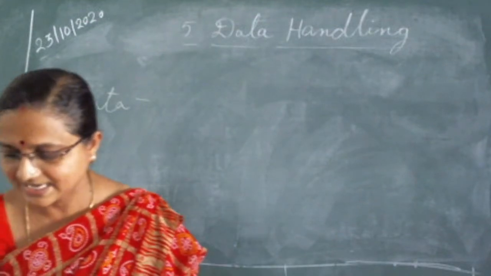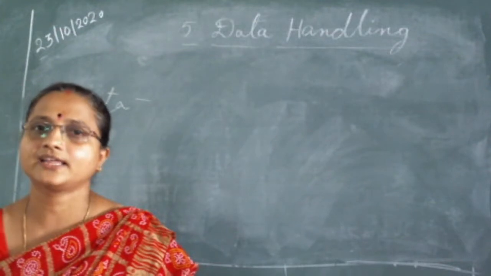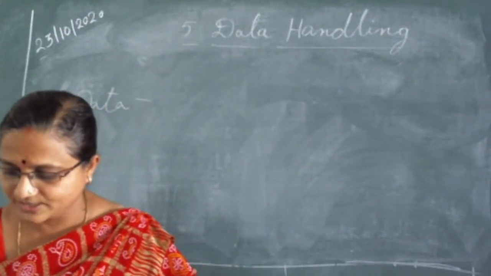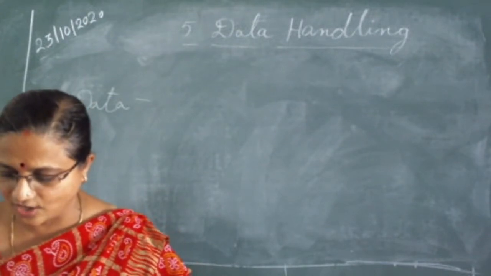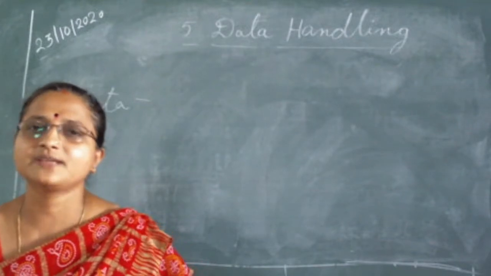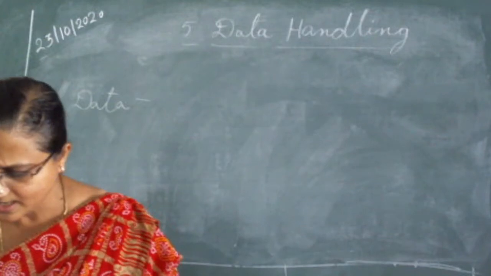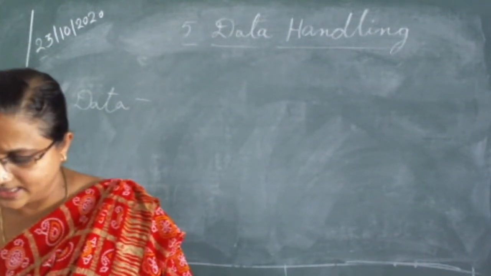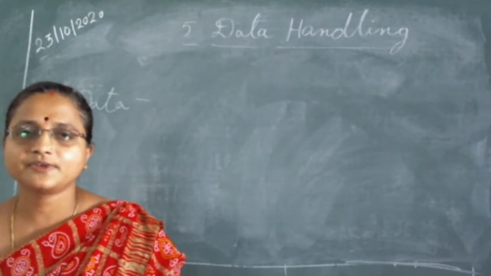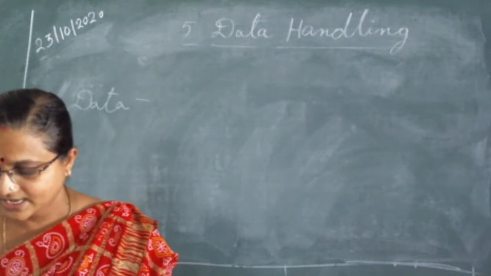The information collected in all such cases is known as data. So data is usually collected in the context of a situation we want to study. What is the meaning of data? Data is usually in the context of the situation we want to study. Whatever we want to study, that we are collecting as per the situation. This is known as data.